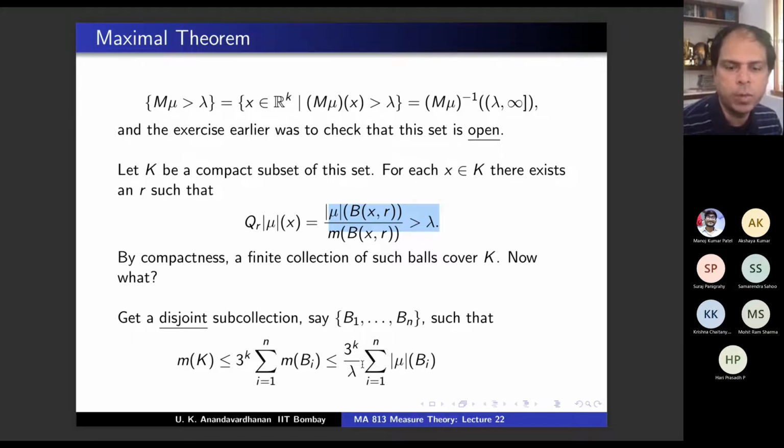So m is changed to mod mu by lambda. Now use the fact that b_i is disjoint. So what can you say about the summation of mod mu of b_i? It is the same as mod mu of the union of b_i, because they are disjoint. Agree?